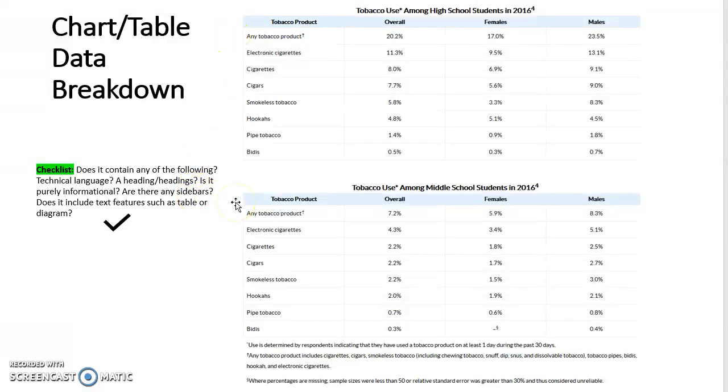The second chart is middle school students, so comparing females to males versus overall usage and which type of tobacco product. So we are getting a lot of valuable information in a quick graphic there. So important use of charts and tables. And this sums up our overview of youth and tobacco use from the CDC.